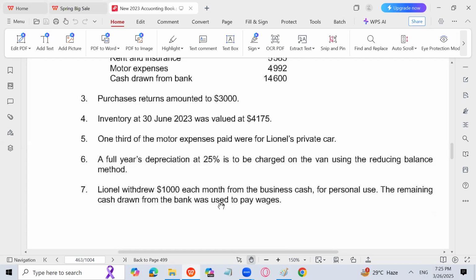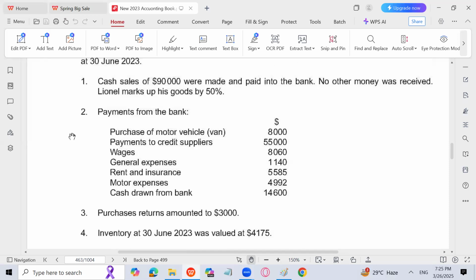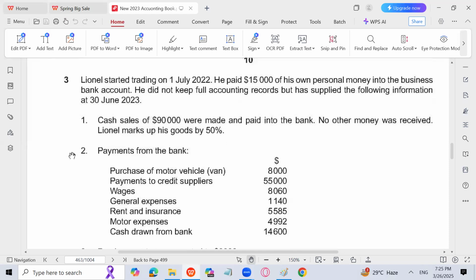The remaining cash drawn from the bank was used to pay wages. This is a little technical question. Why? Because I have made you write regarding incomplete records that if some expenses are paid in cash from cash sales, we have to prepare a cash account to find total cash sales. Here total cash sales is already given, so we don't need to prepare a cash account. In that case, cash banked will be given in the question, which is also not present here. Here it is cash drawn from bank.